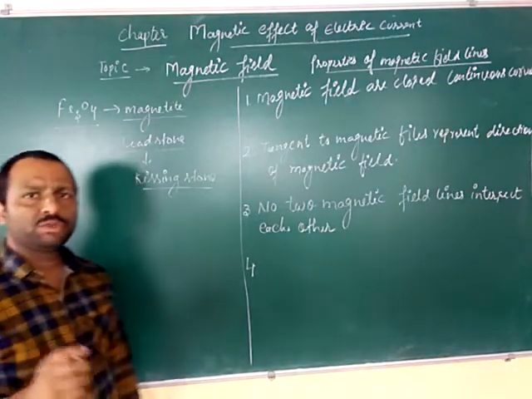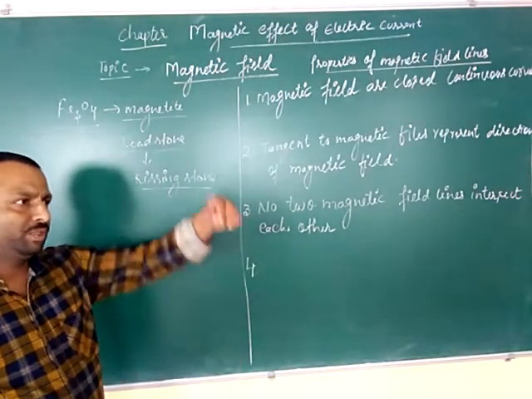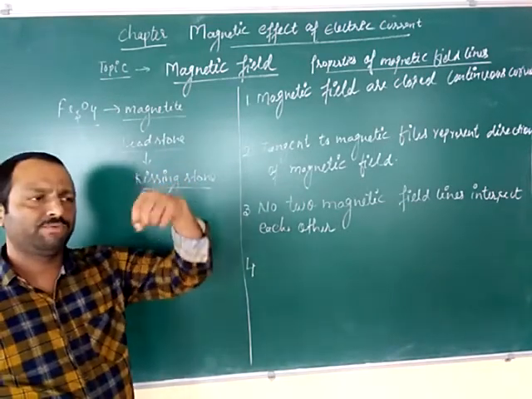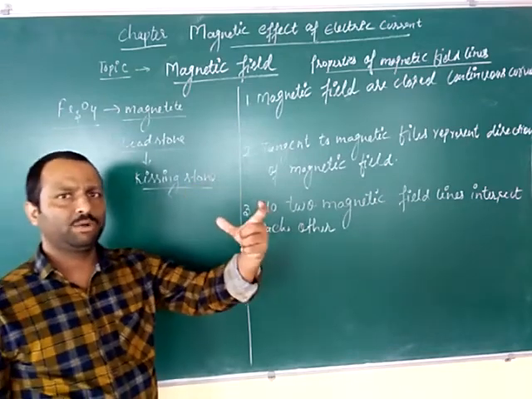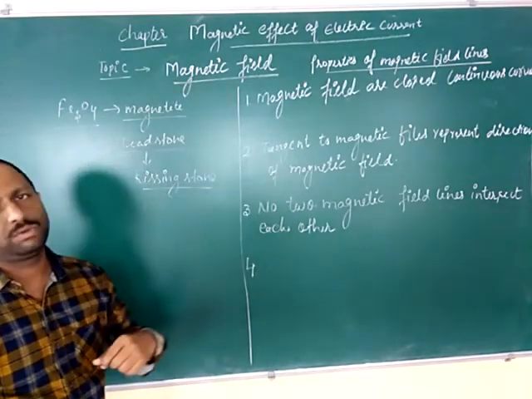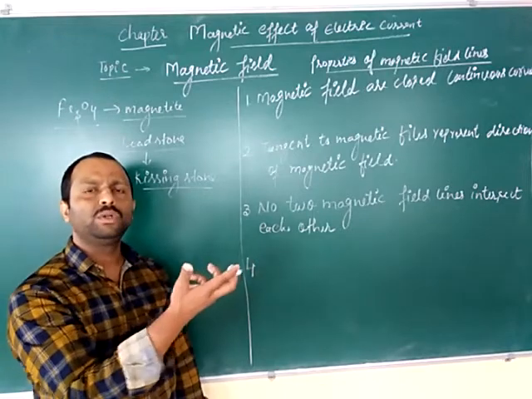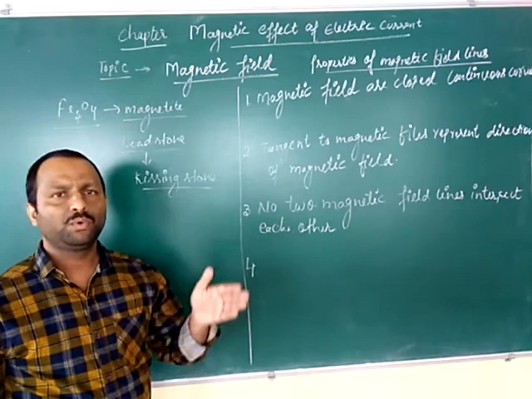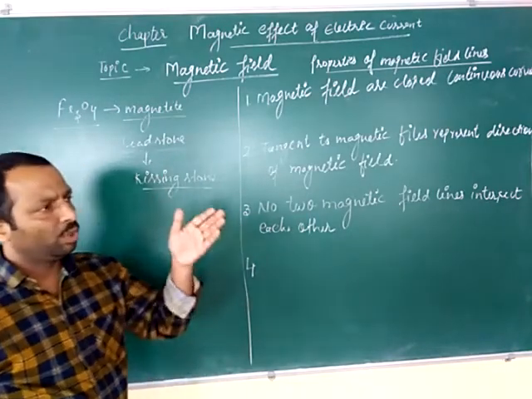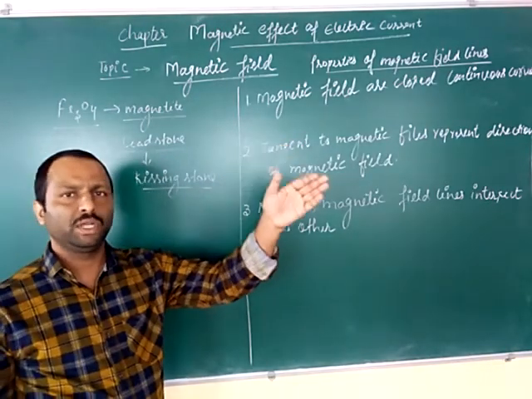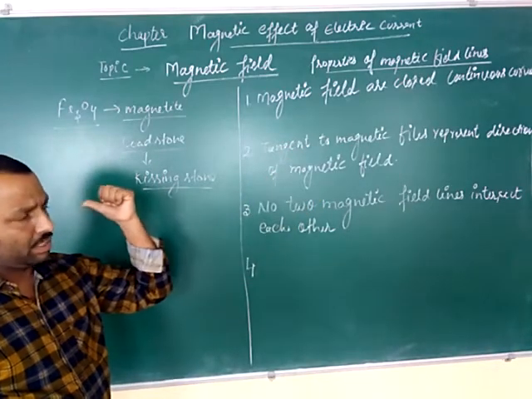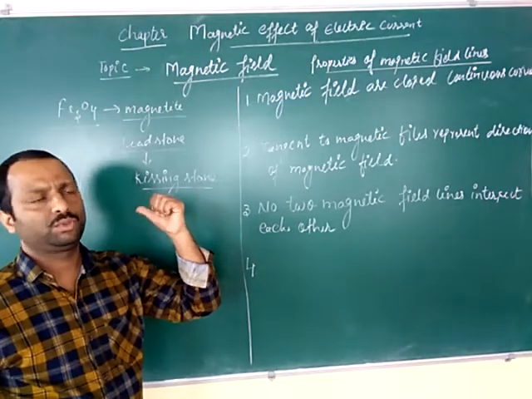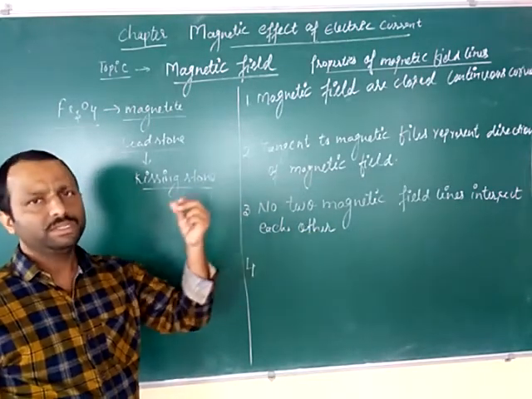In China, they have also conducted a number of experiments. With the help of silk, they attached that magnet, and they found that the object always shows the north and south direction. Even when they rotated it, again that object was showing the north and south direction. So from that they concluded that it always points towards the geographic north, and the other end of that magnet always shows the geographic south. So they named them North Pole and South Pole.